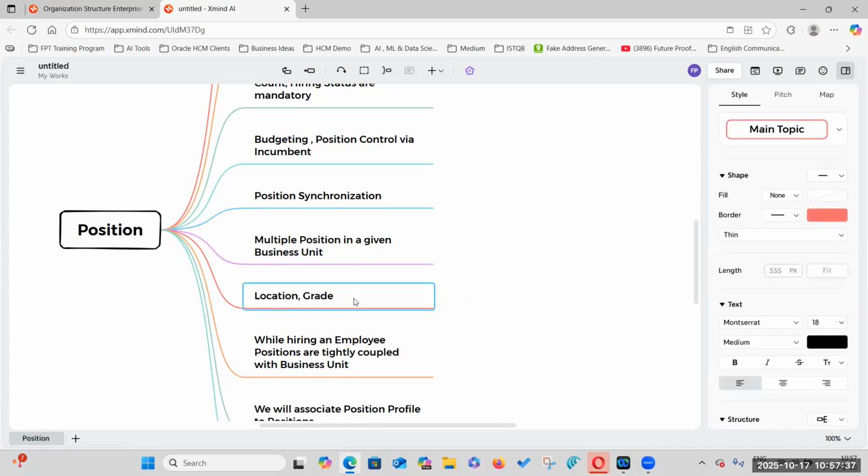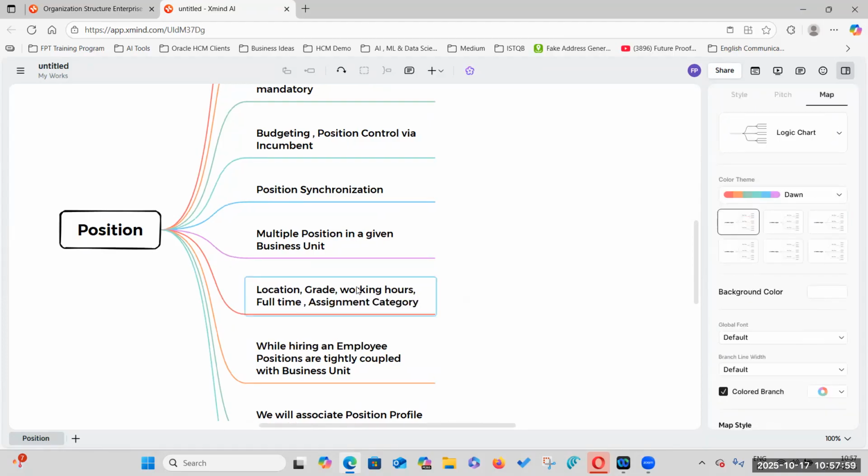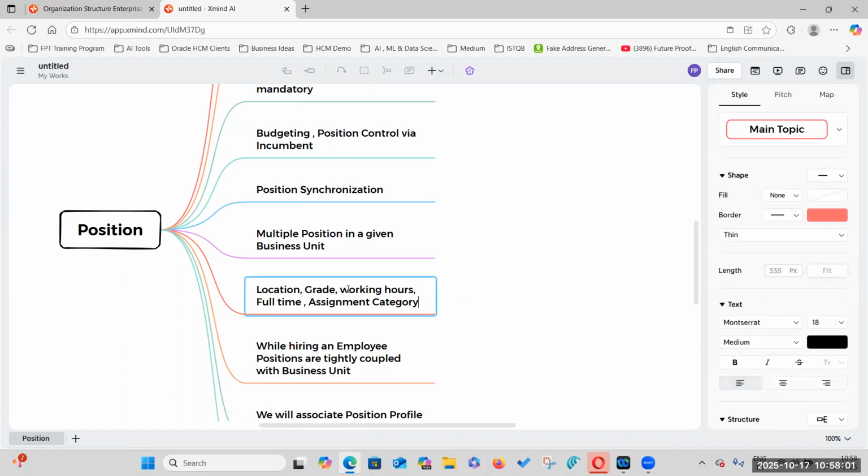Location, grade, and other attributes like working hours, manager, full-time, part-time, and assignment category. These are the different optional fields. You have to remember that.